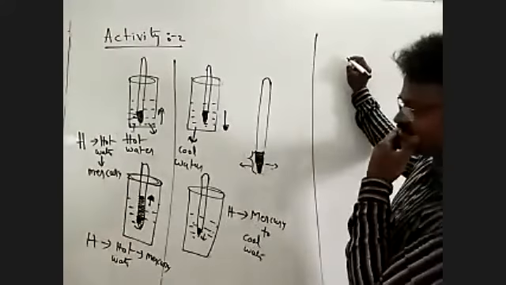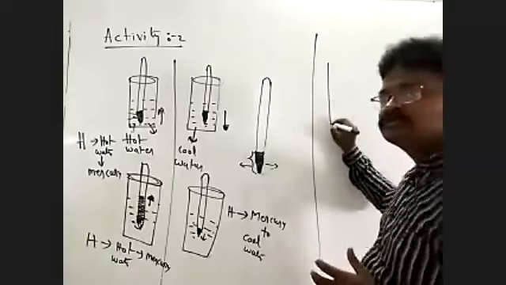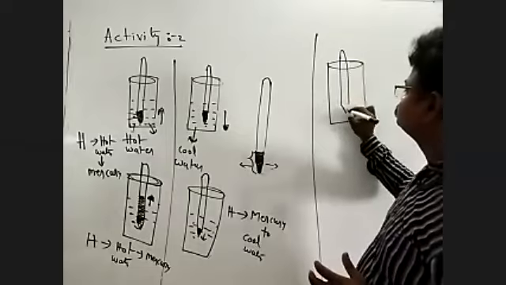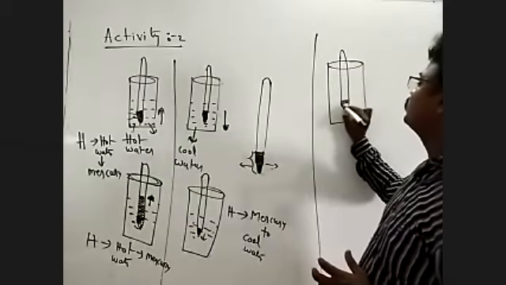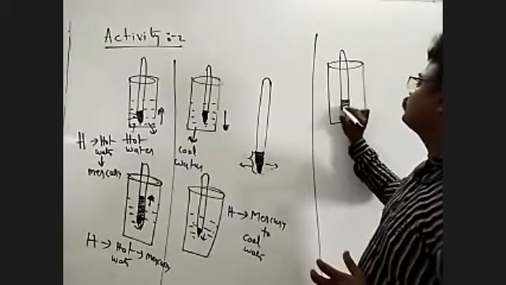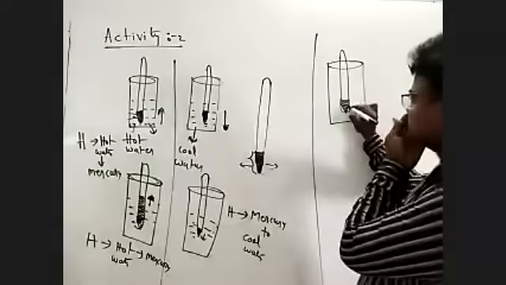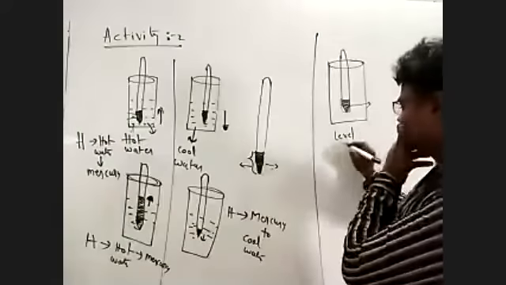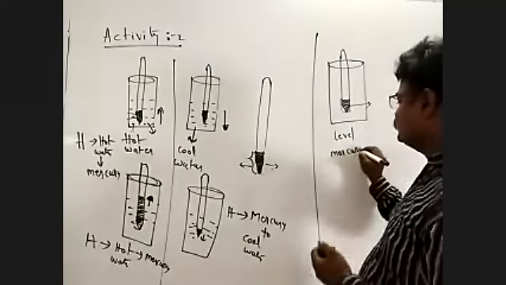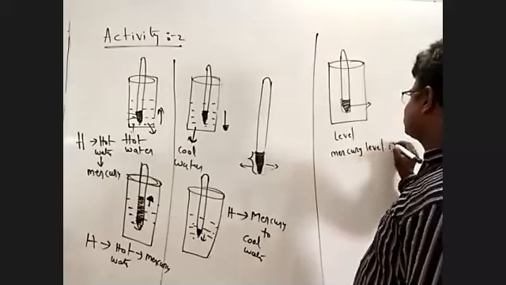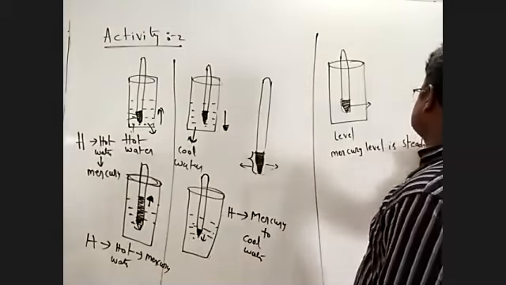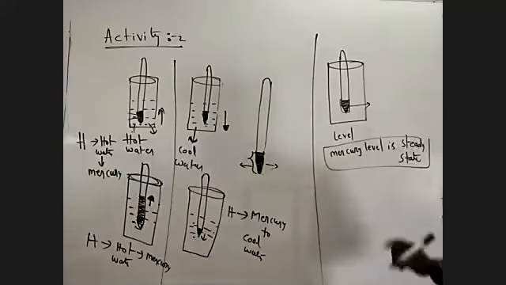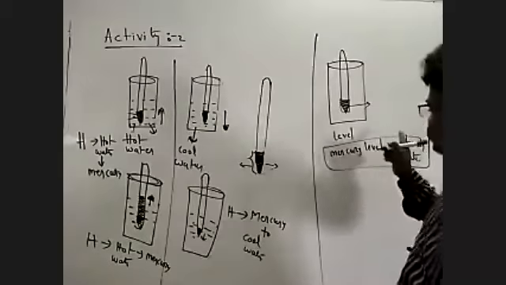So in this situation, for example, this is a glass tumbler, and this is the mercury level. The mercury level does not change. The mercury level is in steady state.